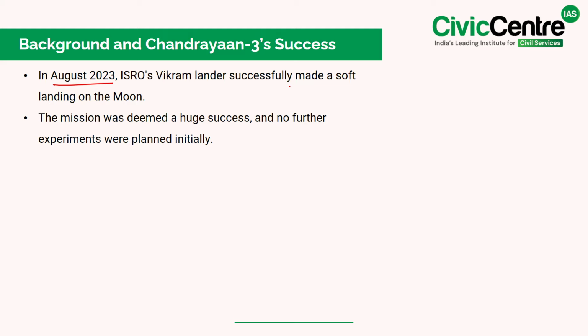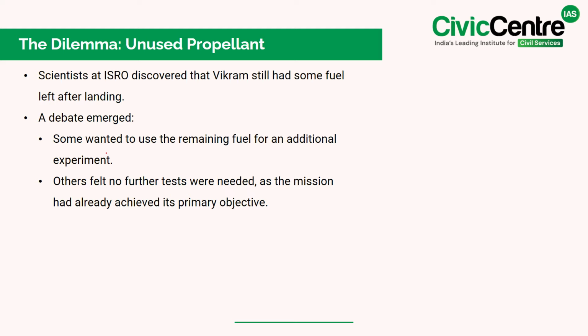And the mission was a huge success, and initially, no further experiments were planned. However, just days after the landing, scientists at ISRO discovered something unexpected. That is, Vikram still had some unused fuel left, and this led to a debate among the scientists, where some experts believed that the remaining fuel should be used for an additional experiment, while others felt that since the primary objective was already achieved, there was no need for a further test.